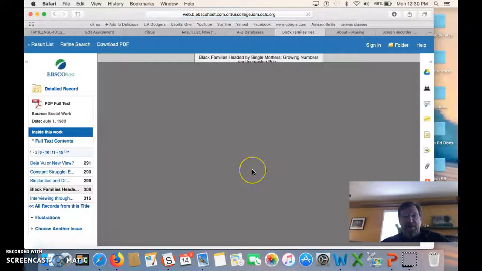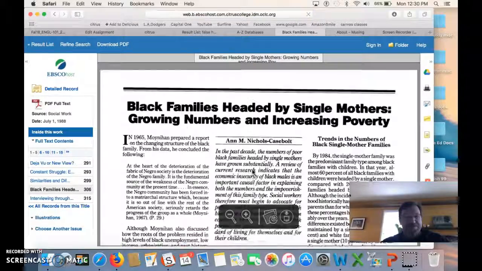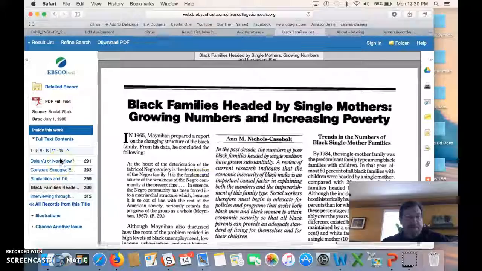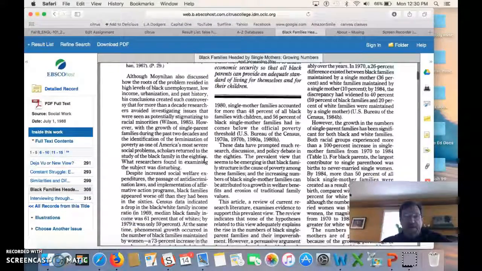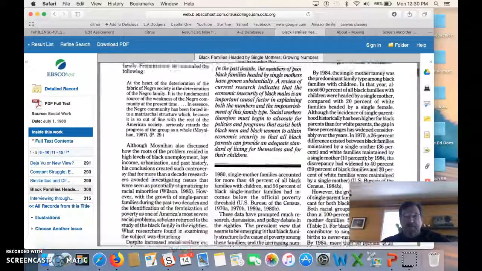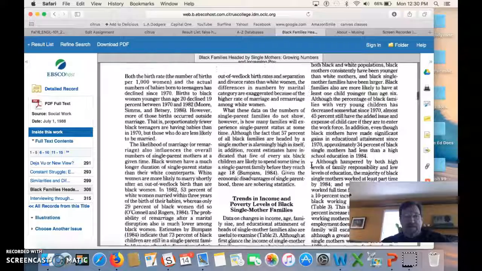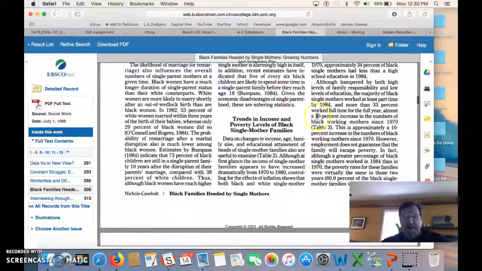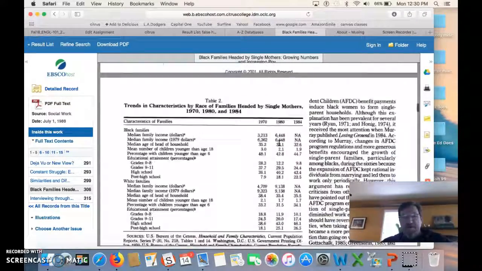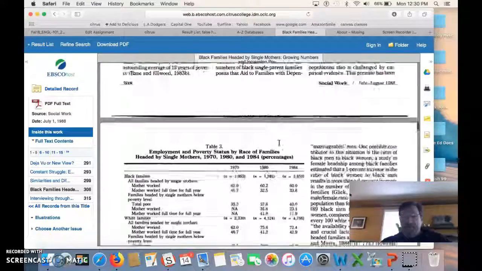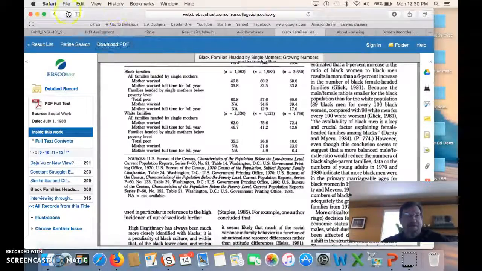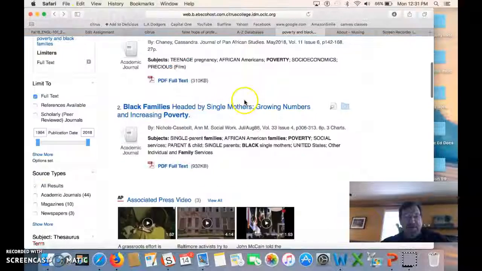I'm going to take a quick look at what I'm getting here. All right, let's see, we have the source. This is an article, single mothers. I'm getting a table here. I get some very basic information here about black mothers and single families, trends of income and poverty levels, potentially useful. I'm getting a lot of different pieces of information here. Let's look at the source of that one.